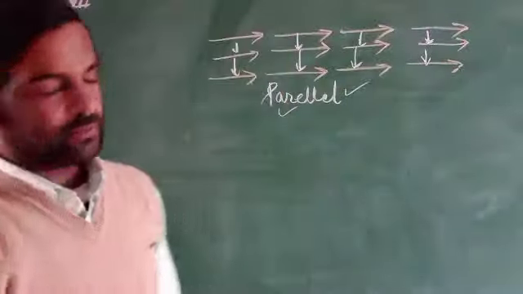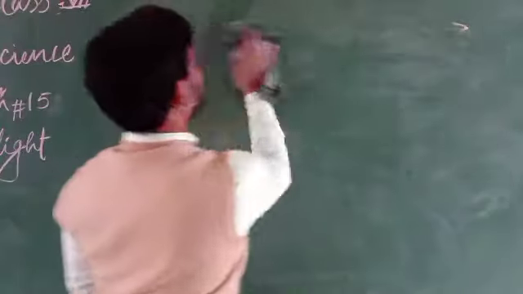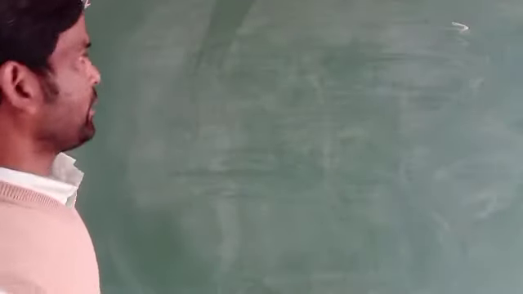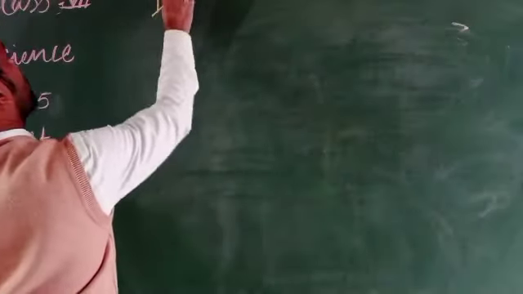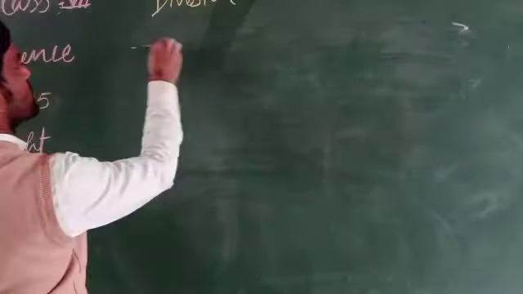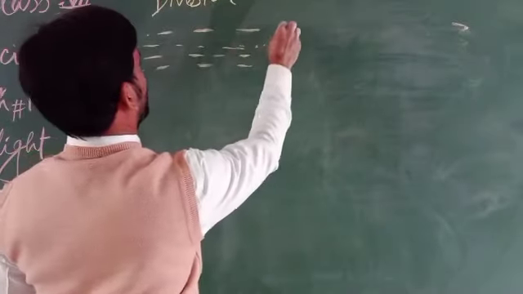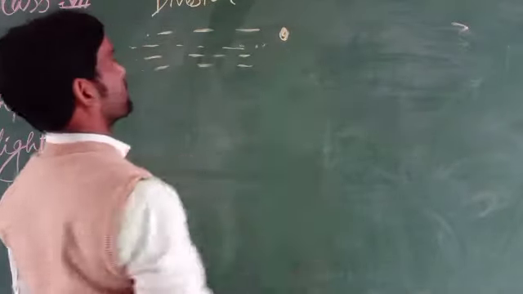Next one is called divergent. What is divergent? Suppose there is light striking a point.